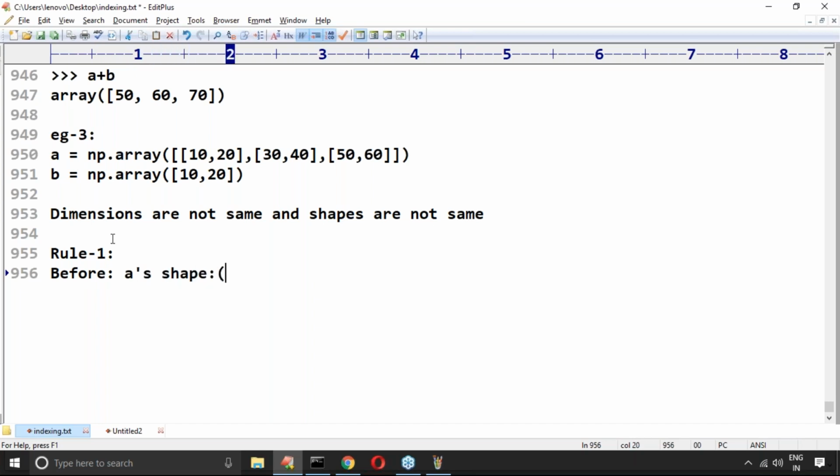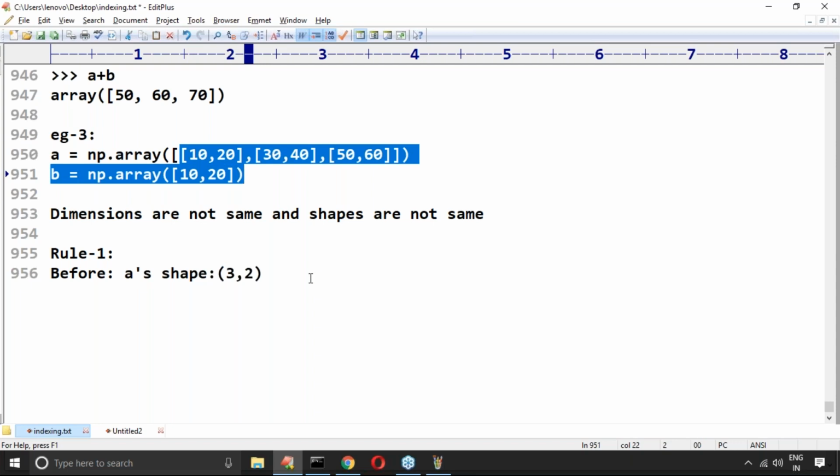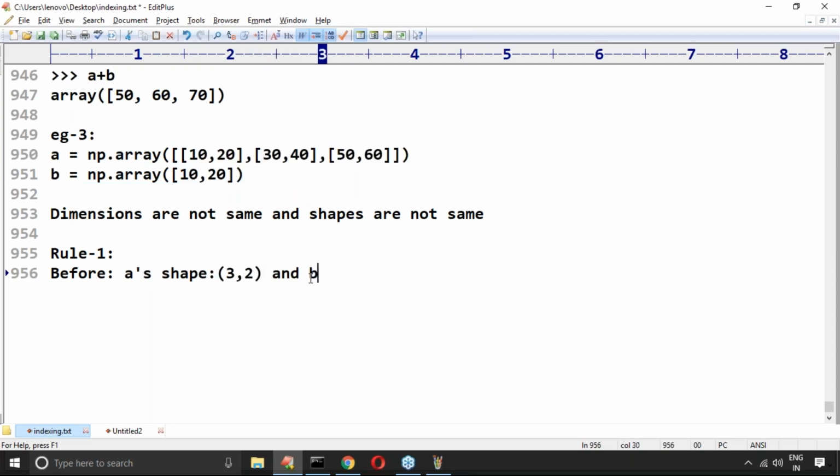Before, the A shape is 3 rows, 2 columns. Can you please confirm? First row, second row, third row. 3 rows, 2 columns. Next, what is B's shape? B's shape is only a one dimensional array, size 2.